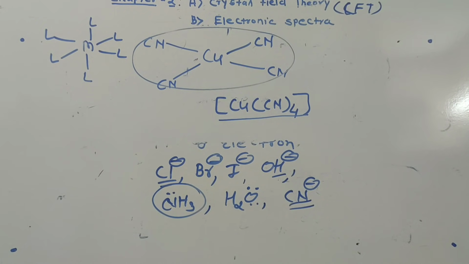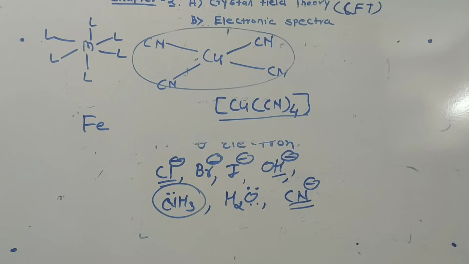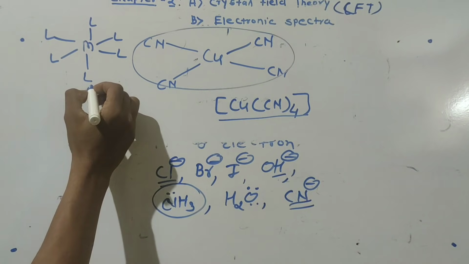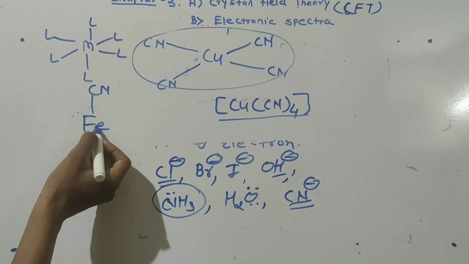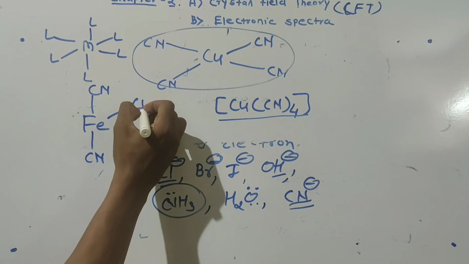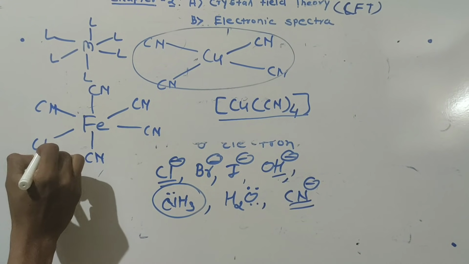Now, suppose we take Fe metal, and Fe is attached to CN. Suppose the Fe metal atom is attached to 6 CN ligands.